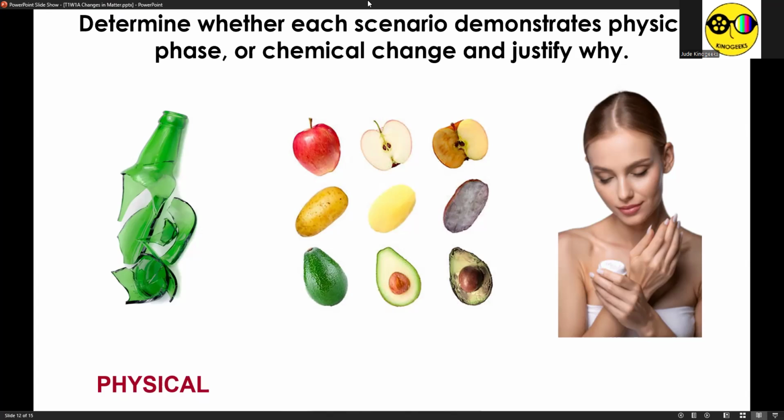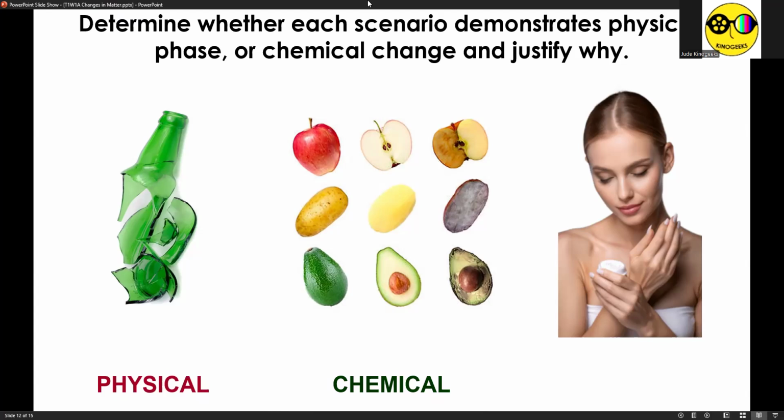Okay. Next, you have decomposition or discoloration of several fruits or vegetables. We have apples, potatoes, and avocados. This one is chemical change, no? Because the expired or decomposed fruits are not safe to eat anymore, no? You will find yourself having an upset stomach, and that's an indication that chemical change occurred because the chemical composition of the fruit turned into something dangerous and inedible anymore.